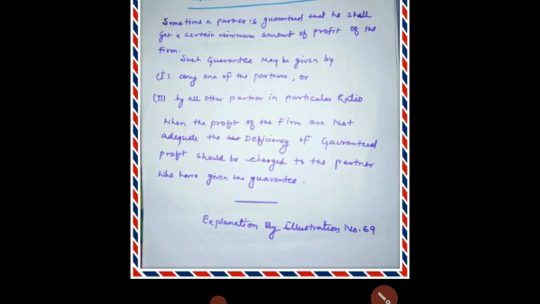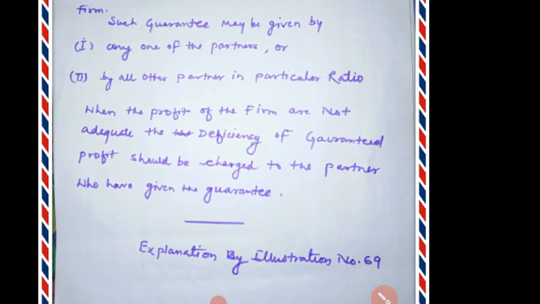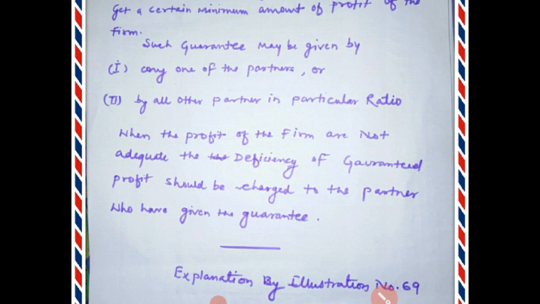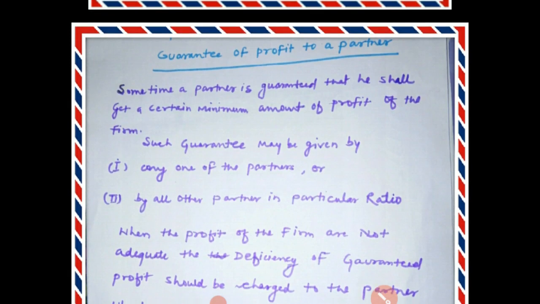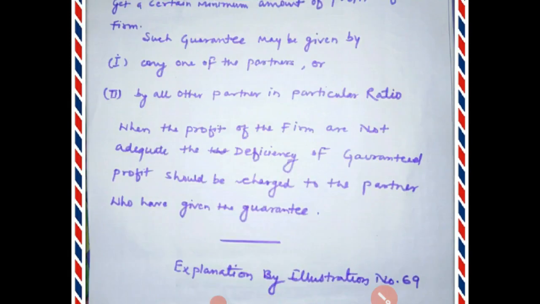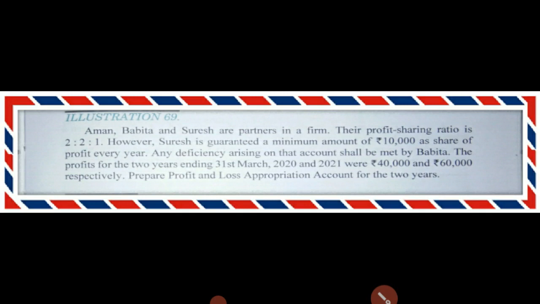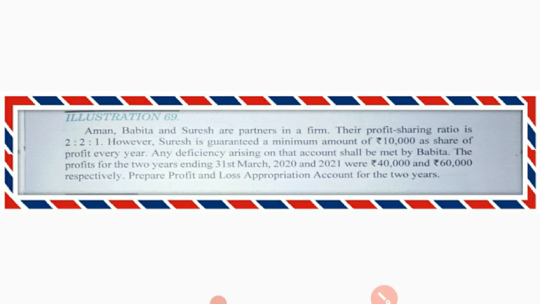So I am going to explain illustration number 69 for more clarification of the guarantee of profit to the partners. Okay. So here we are. Illustration number 69. Read the illustration first of all.